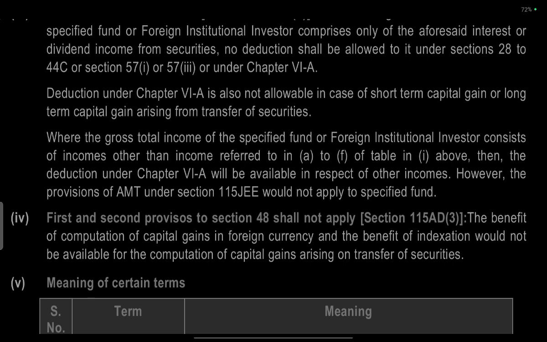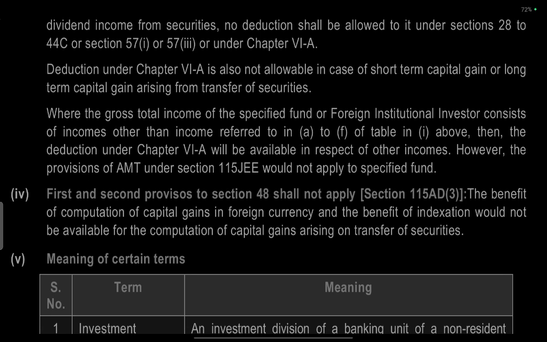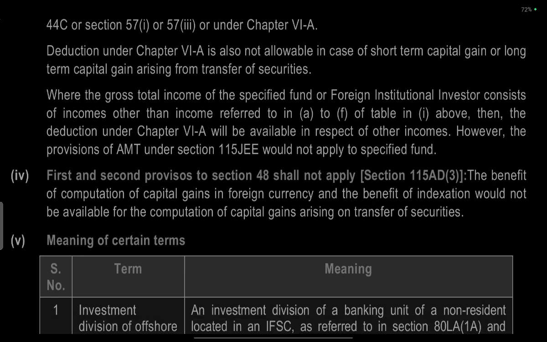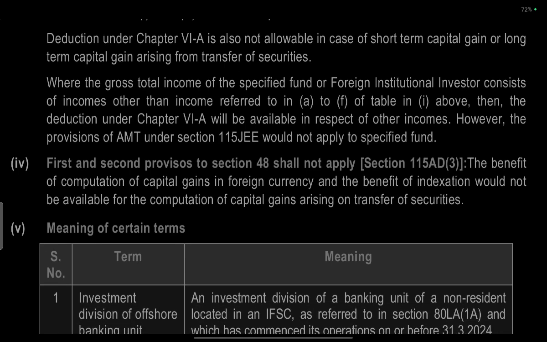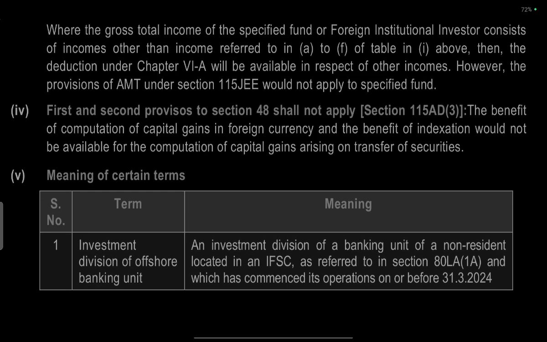Reduction under Chapter VI-A is also not allowed in the case of short-term capital gain or long-term capital gain arising on the transfer of securities, where the gross total income of the specified fund or foreign institutional investor contains only such income. If it contains income other than the income under the table under the clause, then the deduction under Chapter VI-A will be available in respect of other income. However, the provision of AMT under section 115JC will not apply in a specified fund.